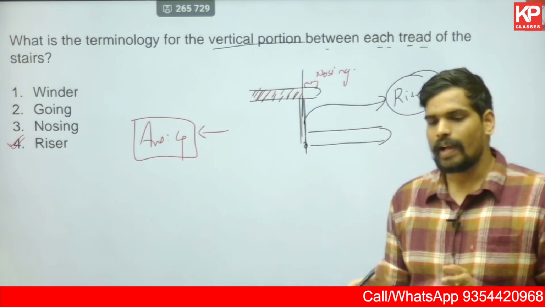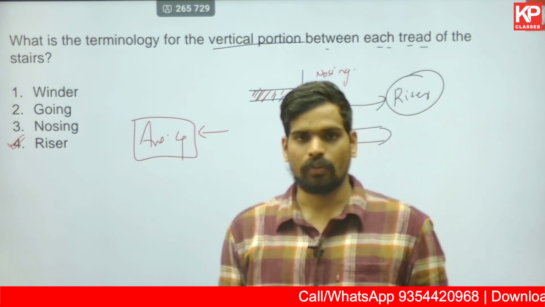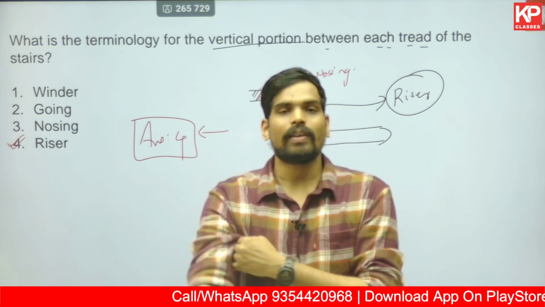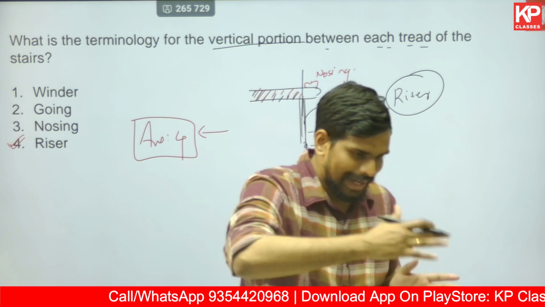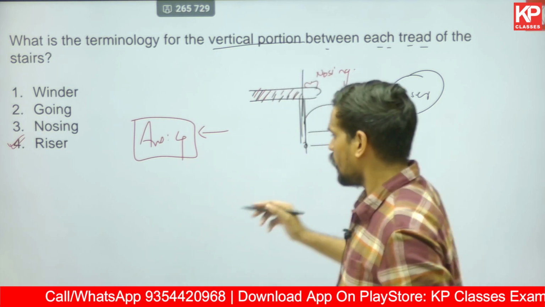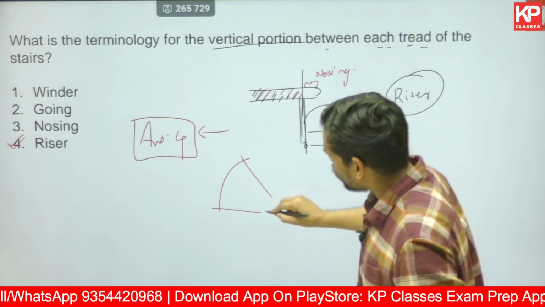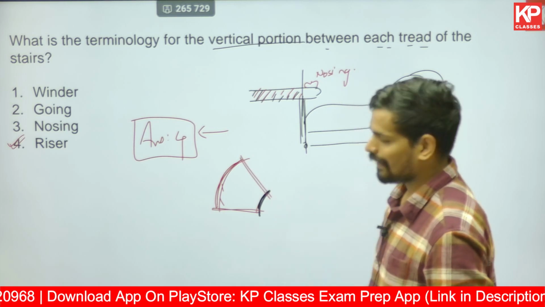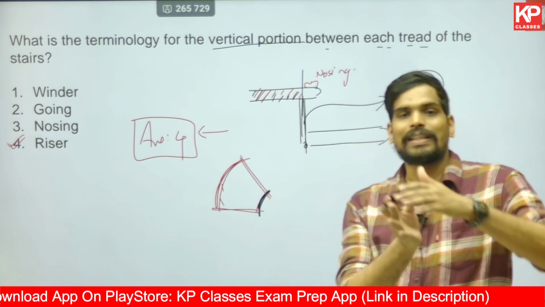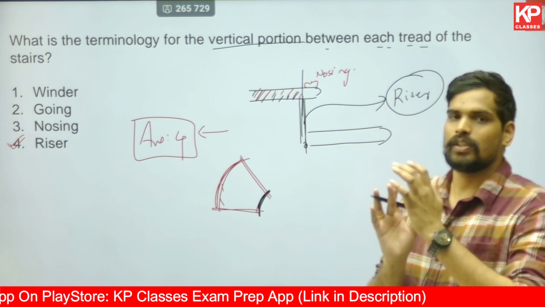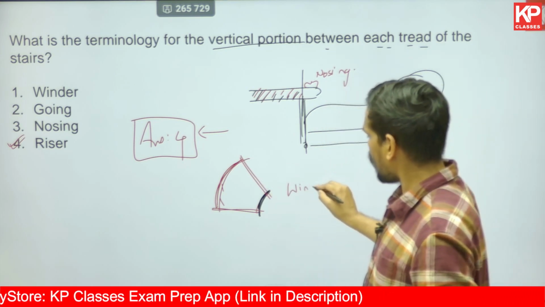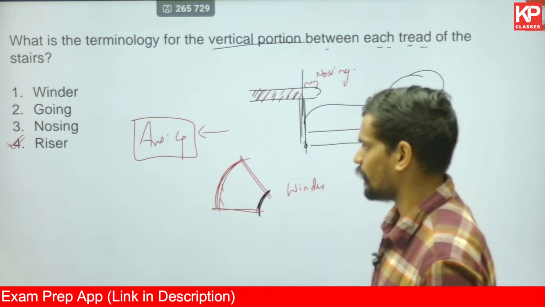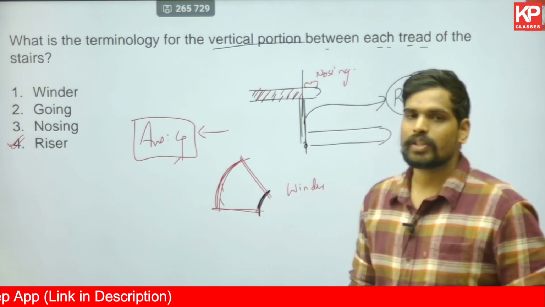What are winders then? Winders are basically steps which are not rectangular. Sometimes if you have used a spiral staircase which turns, in that you cannot have a normal rectangular step. Can you have rectangular steps in a spiral staircase? Generally no. In a spiral staircase, the steps are wider on one side, narrower on the other side. You don't have perfect rectangular steps. Such steps, used in a turning staircase, are referred to as winders in architecture. So that's option number 1. Try to read about the incorrect options as well. That's always a good practice for competitive exams. However, the answer for this particular question is riser.